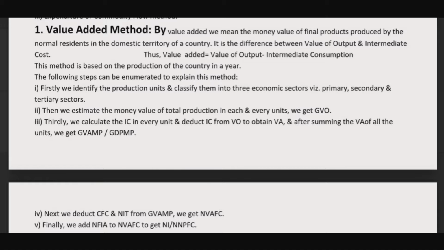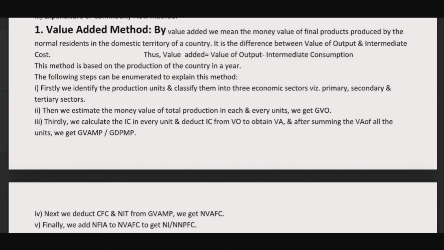Now let's see the steps of calculating national income through the value added method. By value added, we mean the money value of final products produced by the normal resident in the domestic territory of a country. Who is a normal resident? A normal resident is an individual or an institution who resides in a country for more than 1 year.